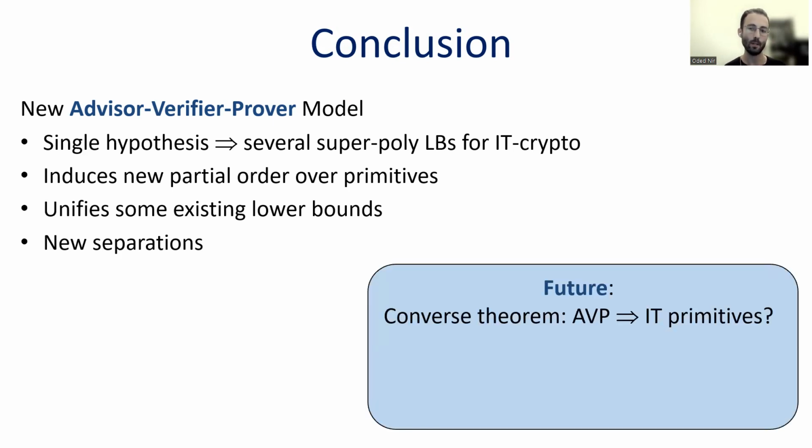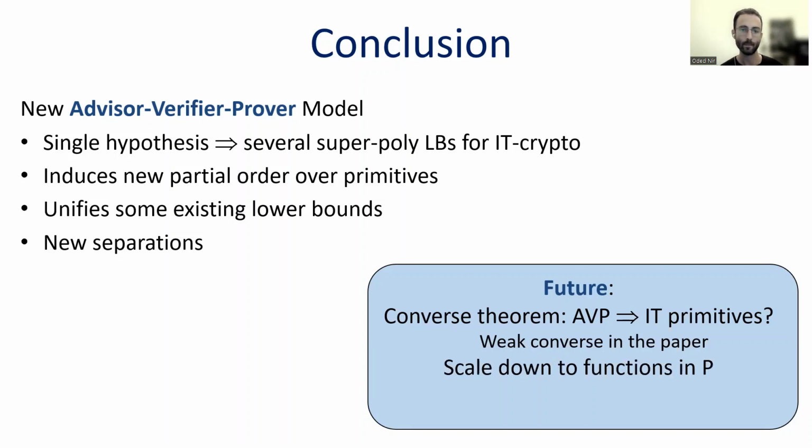And for future work, it is interesting if we can get a converse theorem. That means, can we take an AVP protocol and produce from it information-theoretic primitives? So we have some sort of weak converse theorem in this flavor in the paper.